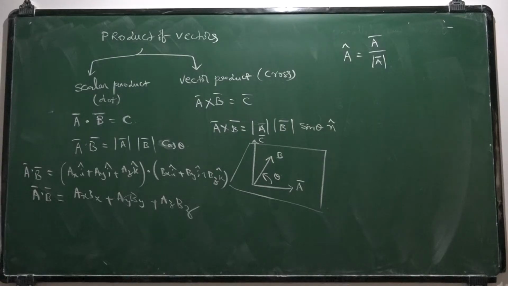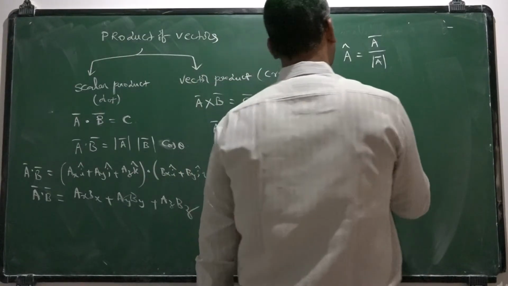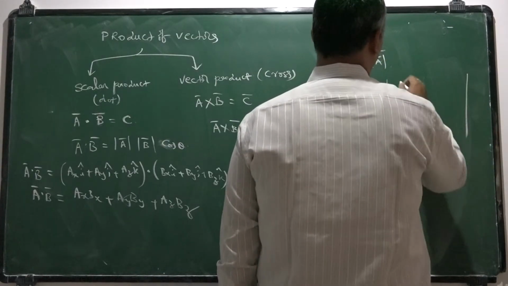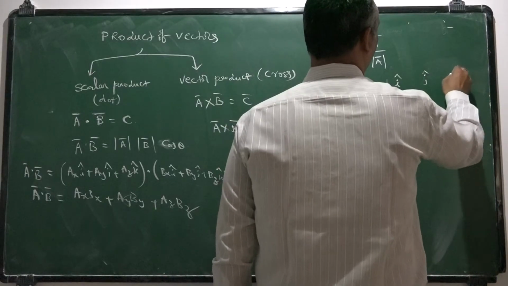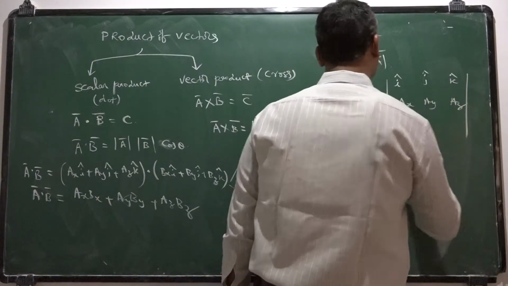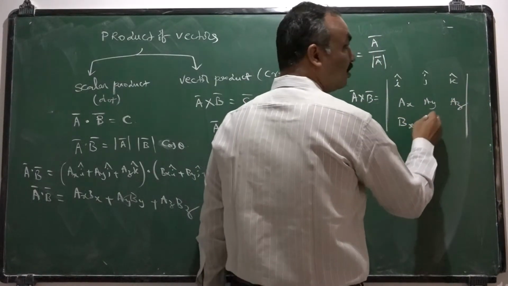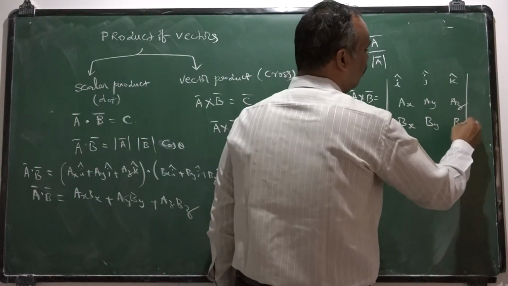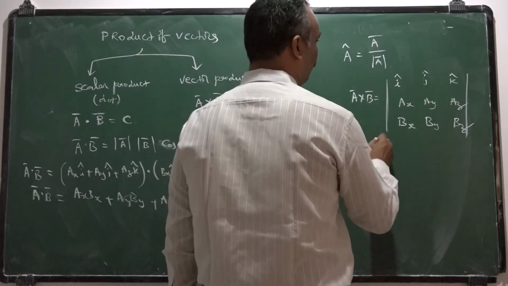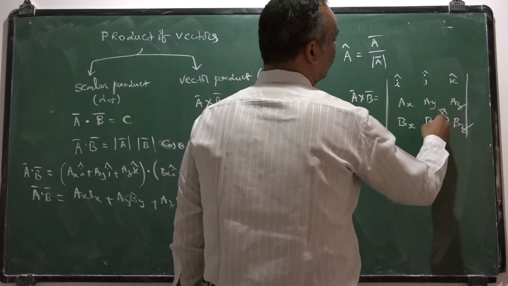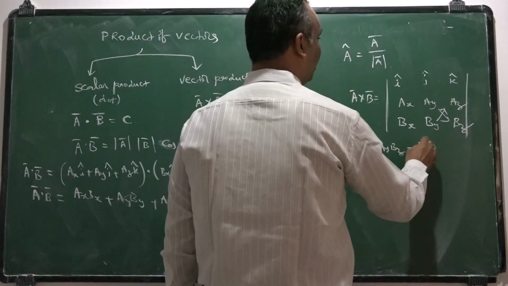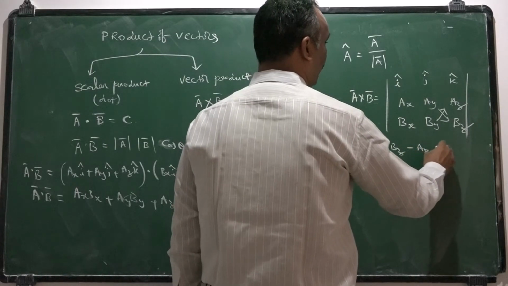And the method of finding A bar cross B bar is the determinant method. So A bar cross B bar can be identified by taking the determinant of i, j, k, the corresponding coefficients of A, ax, ay, az, and the corresponding coefficients of B, bx, by and bz. If you expand the cross product, you will get i cap into ay bz minus az by.